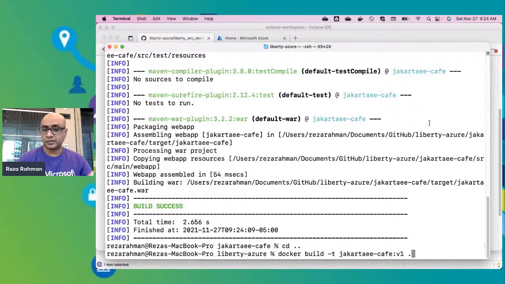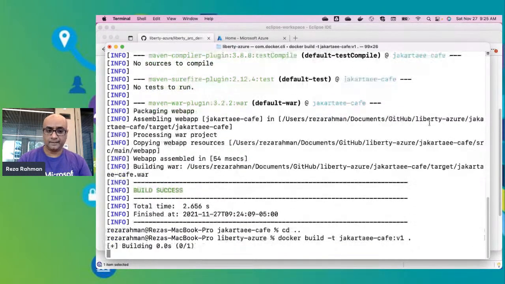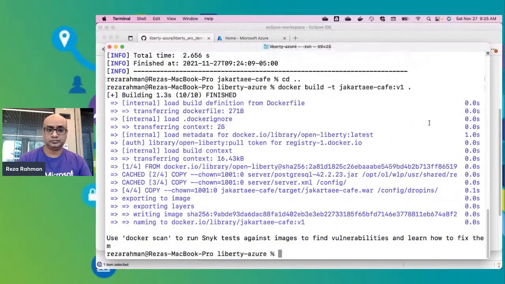So this is a very simple syntax. It's simply saying docker build and give this image a name. So take this WAR file and make a Docker image out of it. I want the Docker image to be called Jakarta EE Cafe v1. Okay, v1 is a version, and the dot means take a look at the current directory and take a look at the Dockerfile in the current directory and build the image. So let's go ahead and build the image here. All right, so the image is now built.